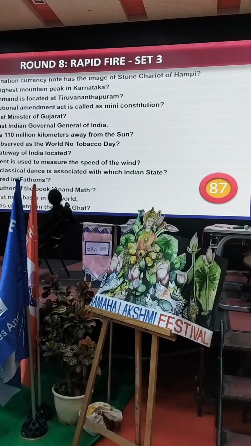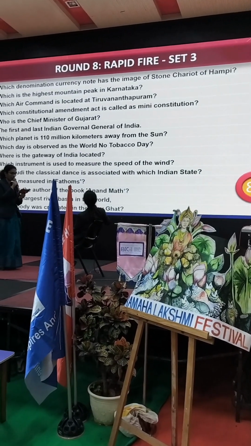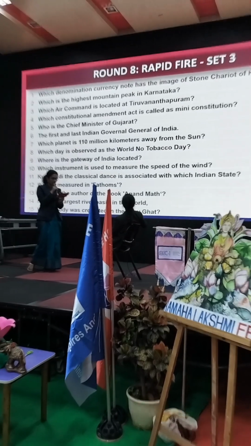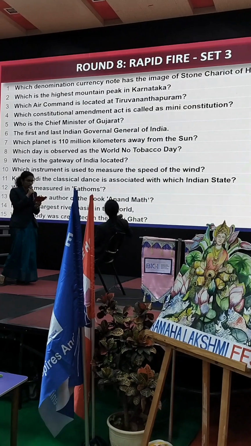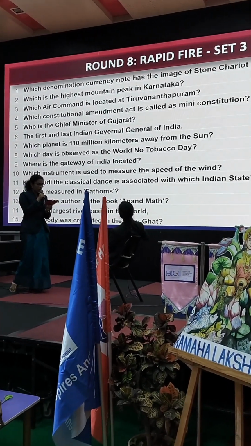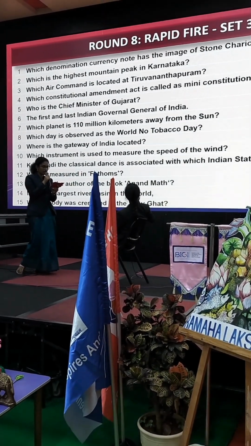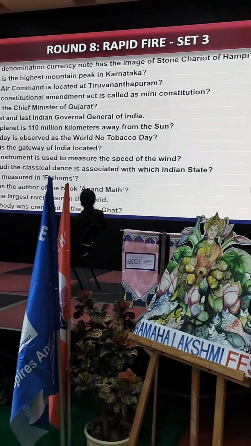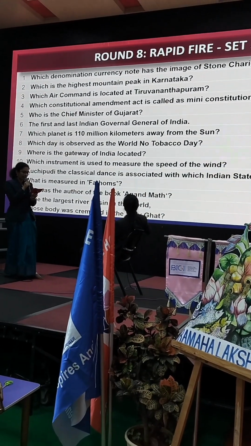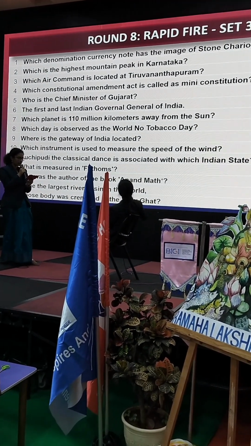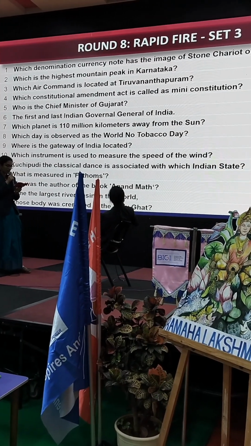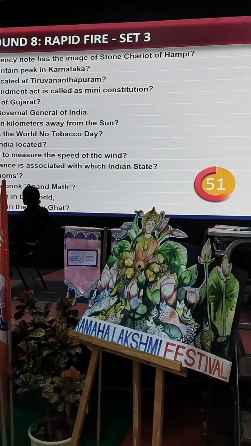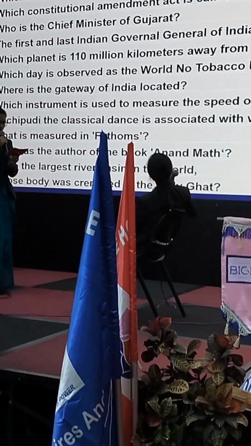Time is up. Which currency note has the image of the stone chariot of Hampi? Which is the highest mountain peak in Karnataka? Which air command is located at Thiruvananthapuram? Which Constitutional Amendment Act is called the Mini Constitution? Who is the Chief Minister of Gujarat? The first and last Indian Governor General of India? Which planet is 110 million kilometers away from the Sun? Sorry, Uranus.